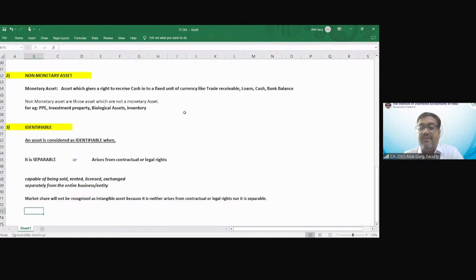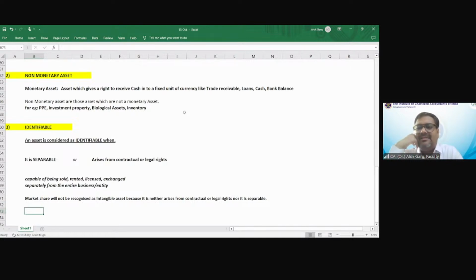Friends, whether this license is separable or not separable. This license is not separable. The Government of India has told us you cannot sell, rent out, license, or exchange this license. So the first condition for separability is that it is capable of being sold, rented, licensed, or exchanged separately from the business. It cannot be sold separately.